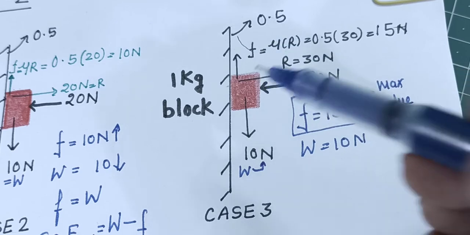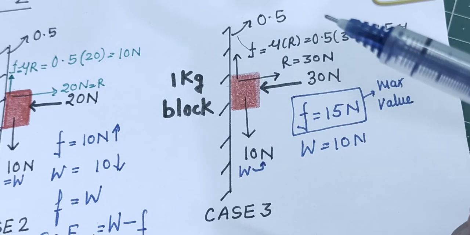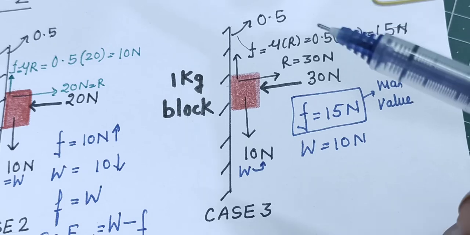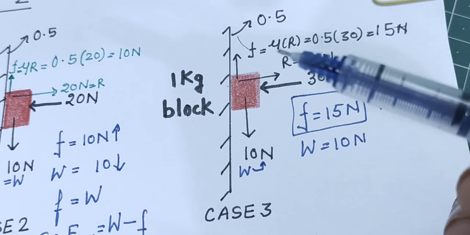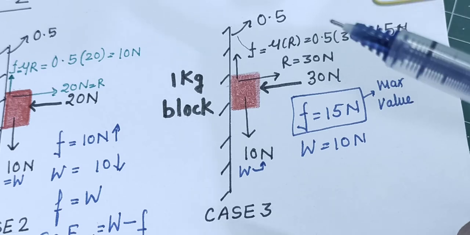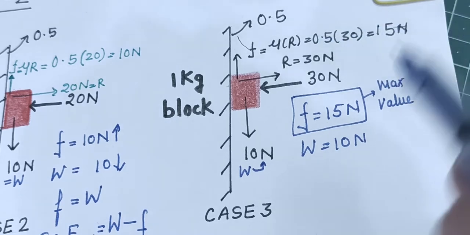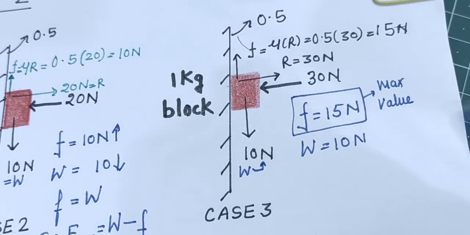And what is the role of friction between two surfaces? That it does not want the two surfaces to move. It wants the two surfaces to be stuck together. So this is the maximum value, but in this case, this is something very important.